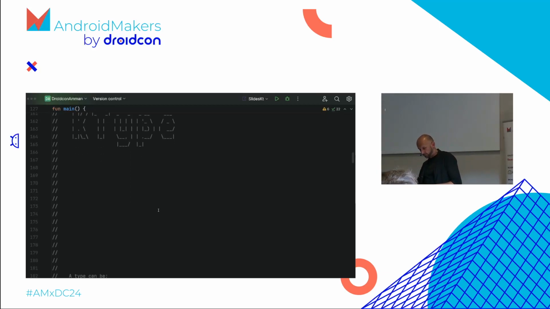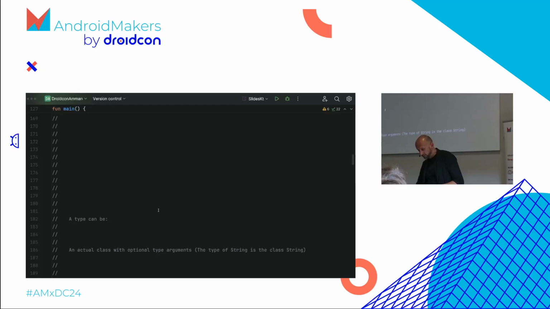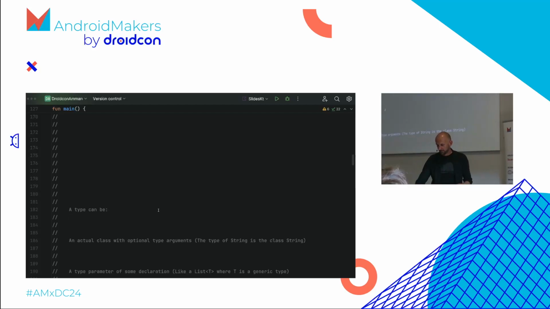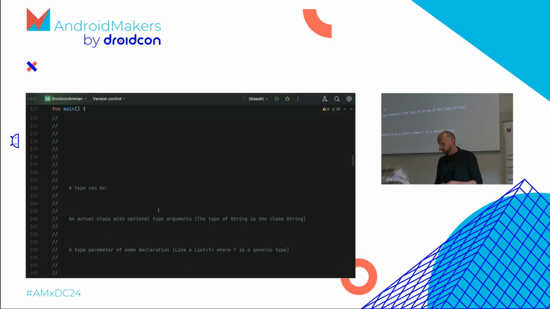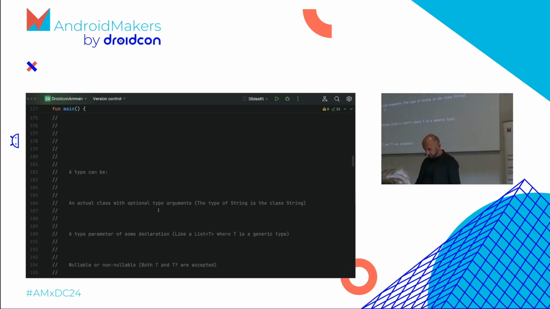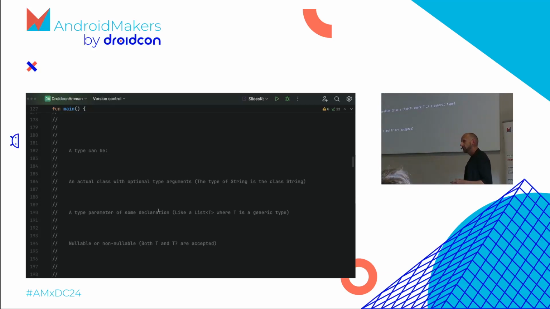Let me look at an example. A type can actually be a class with type arguments. So the type of String is the class String. Sounds simple, right? A type can also be a type parameter of some declaration, so List<T>, where T is a generic type. So this is where type comes in. There's also an interesting one called type erasure that we look at. Types can be removed at runtime in the Java world and when going from Kotlin to Java. And types can be nullable, which a class is just a class, but a nullable String is actually the nullable String type. So you can think of it this way.